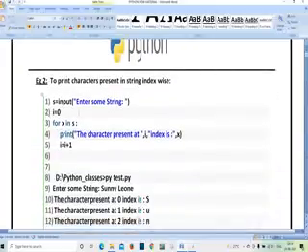So next, s is equal to input, enter some string. You can enter Srinivas or Kumar or whatever you want. You can enter a string. Then i is equal to 0. Whatever the string you are entering, first it will initialize i with 0.